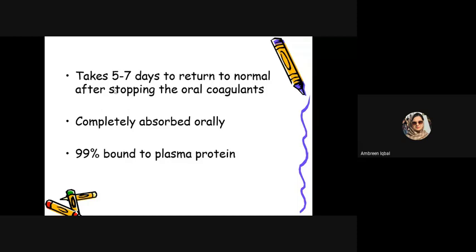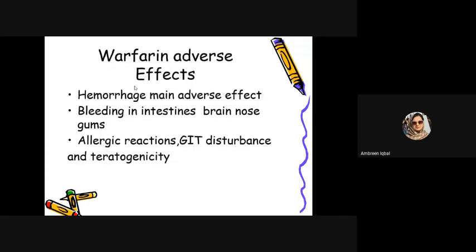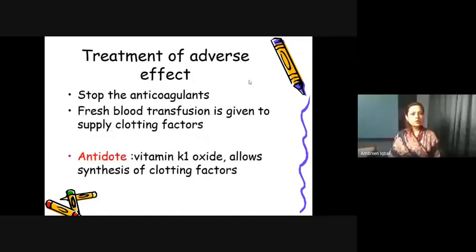The next is warfarin adverse effects. The major and common adverse effect of warfarin is again hemorrhage. The main adverse effect is bleeding in the intestine, brain, nose, and gums. Allergic reactions like skin rashes, GIT disturbance, and nausea, vomiting, diarrhea. Teratogenicity is also common. So, what should the treatment be in case of so many adverse effects?